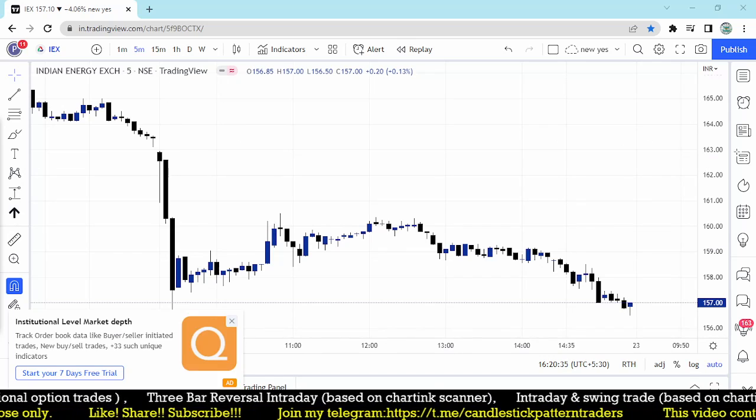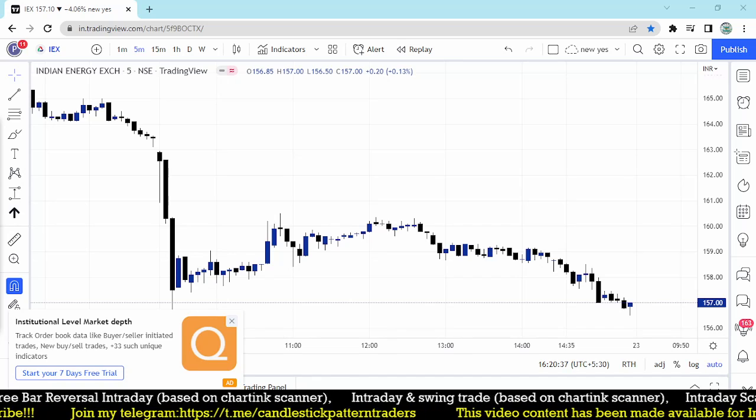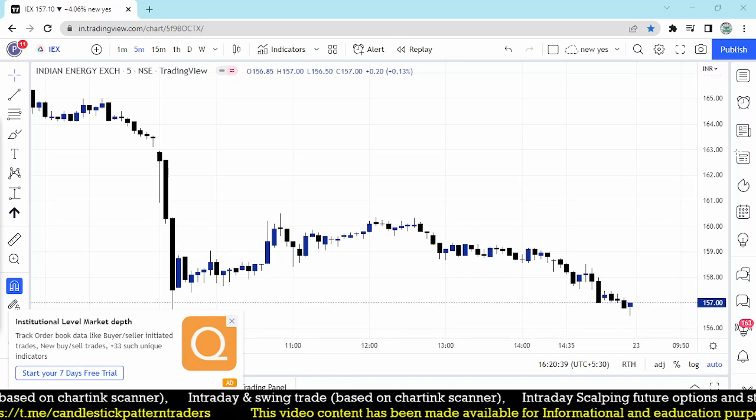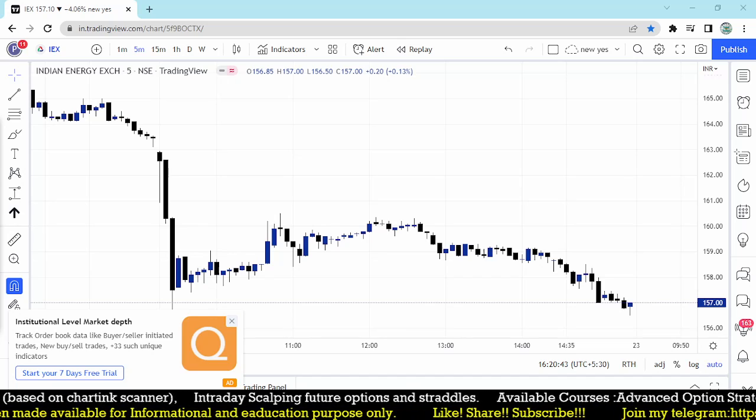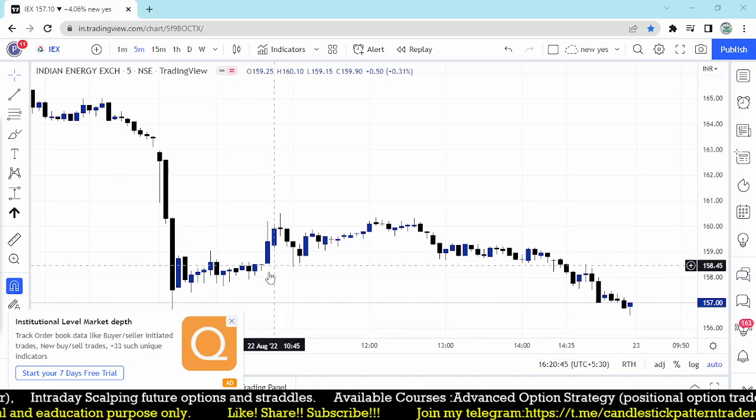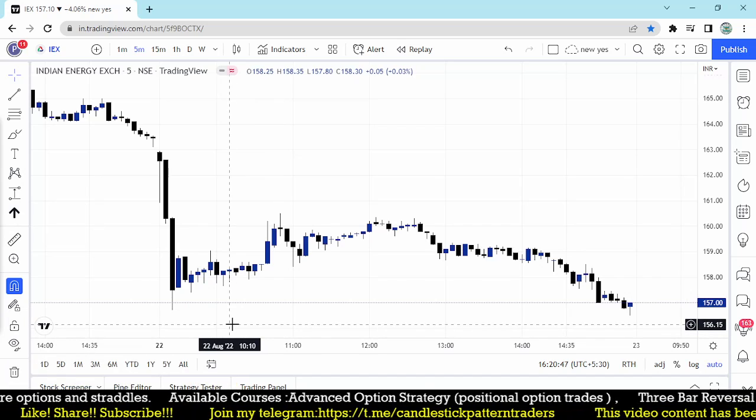So what are the stocks? Tech Mahindra and IEX. These are the stocks which you have taken based on our strategy. That is the only one-stock strategy. That is what a shooting star is. Like today, the market also supported.